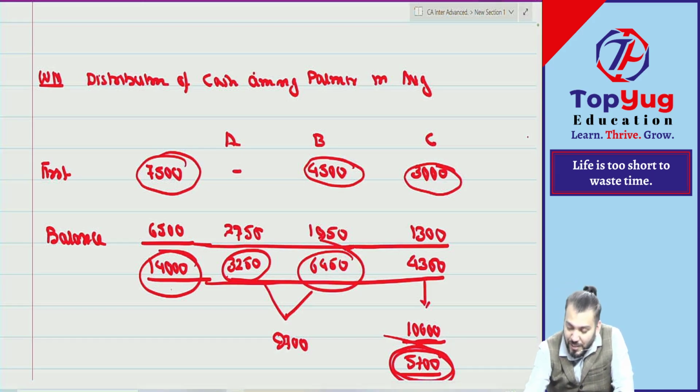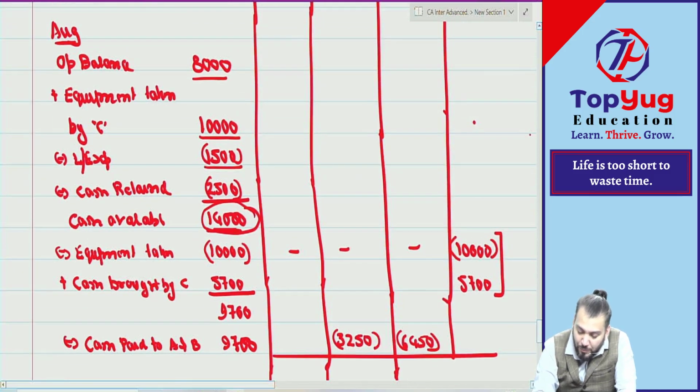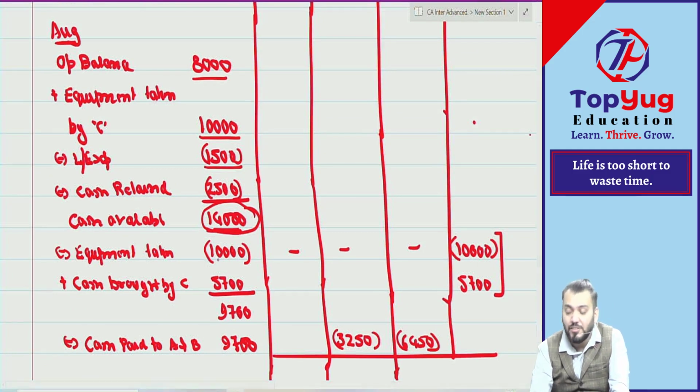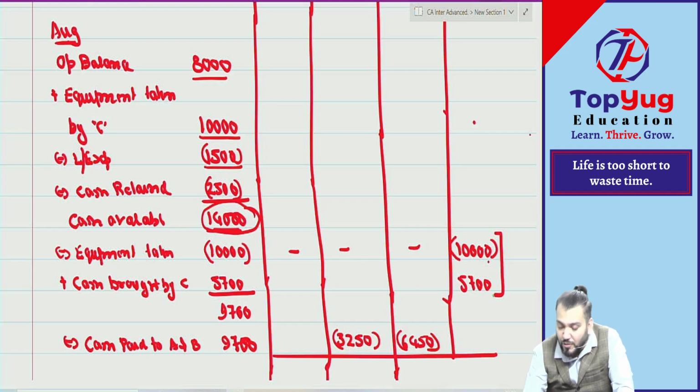Understood? Now we came to this calculation once again. If we have calculated up to this, now out of 14,000, equipment taken by C is how much? 10,000. But he will bring cash also to the extent of 5,700. Means you can see the net effect is 4,300.